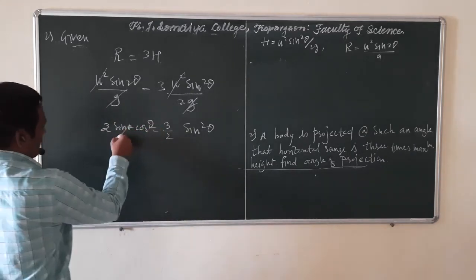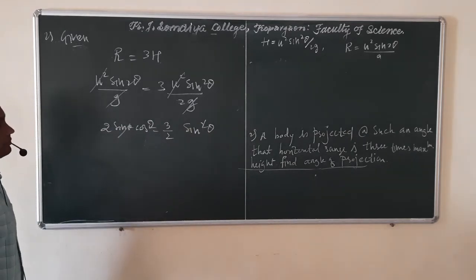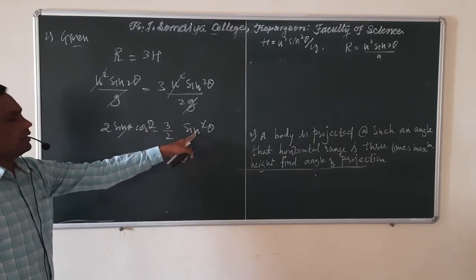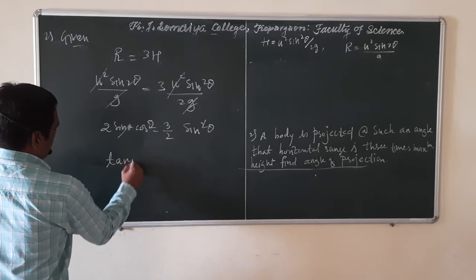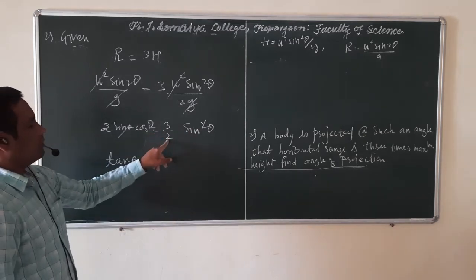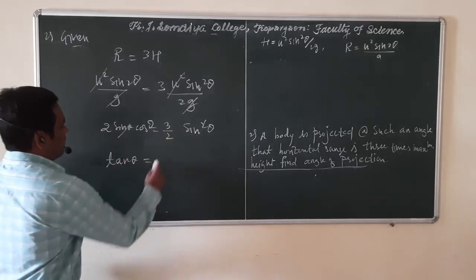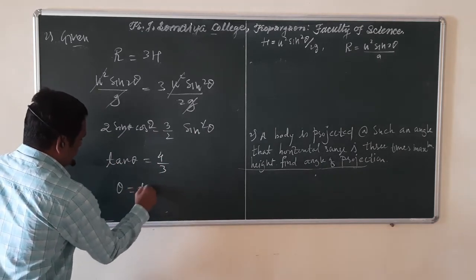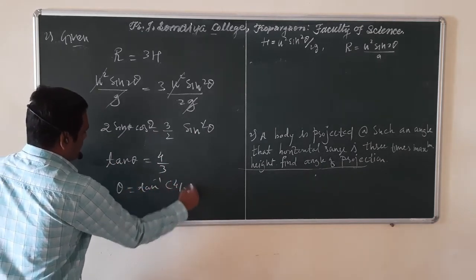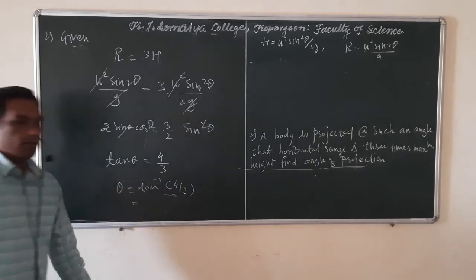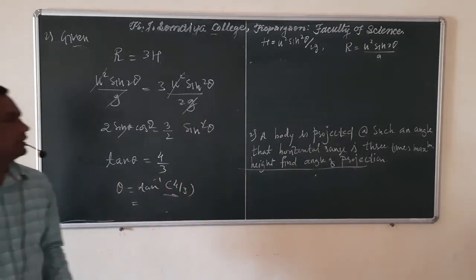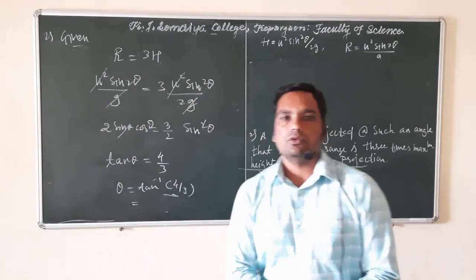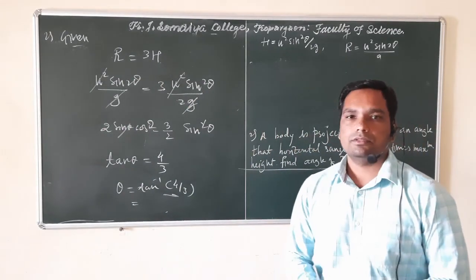So this sine theta will cancel with this sine square theta. If you take this cos theta to the right hand side, sine theta divided by cos theta becomes tan theta, equal to this 3 by 2, which you can take to the left hand side, so 2 into 2 becomes 4, and this is 3. So theta is tan inverse 4 by 3. Calculate this from your calculator. With this we finish our 2 problems. So tomorrow we will see the remaining problems of chapter first.